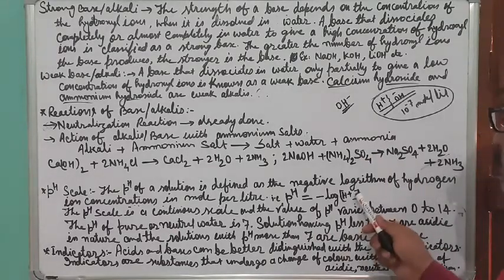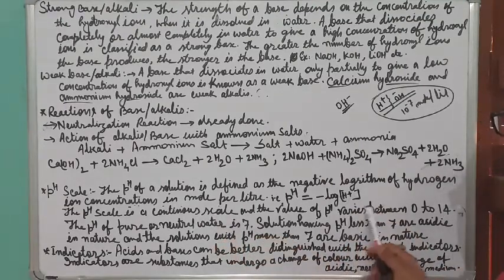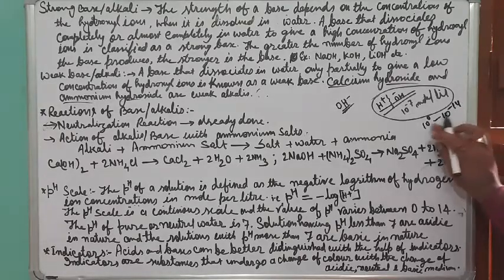Okay, so concentration is given and pH is a continuous scale whose value ranges from 0 to 14, because the hydrogen ion concentration ranges from 10 to the power 0 to 10 to the power minus 14.